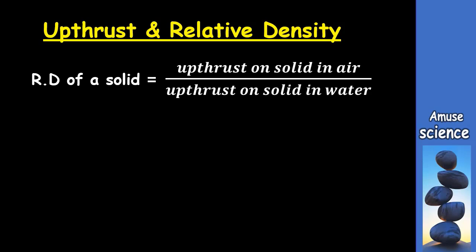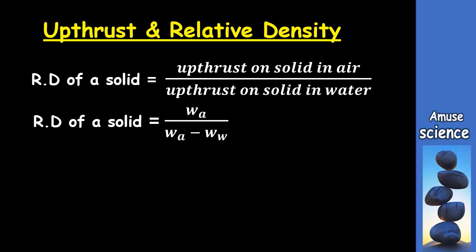But the upthrust on the solid in water will be the difference between the weight in air minus the weight in water, which you are going to get WA minus WW. So we can write in terms of symbols that the relative density of a solid is equal to WA divided by WA minus WW.